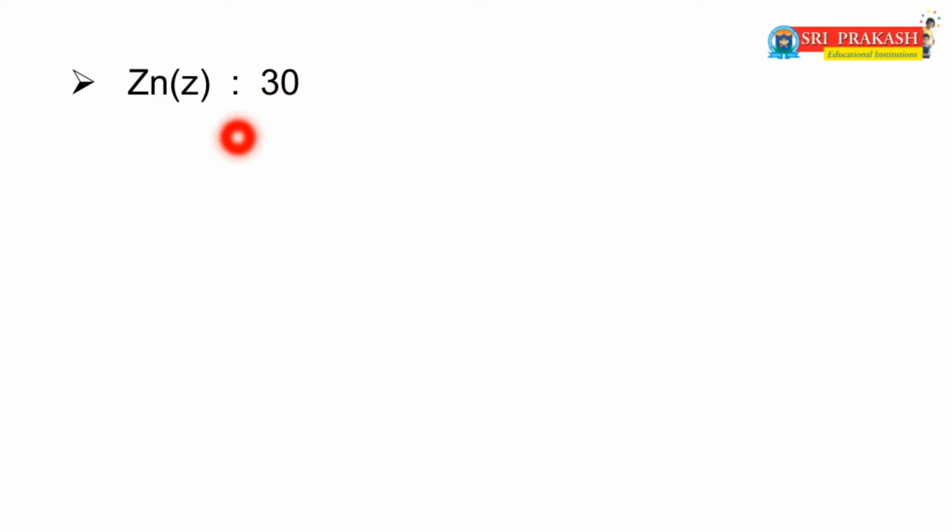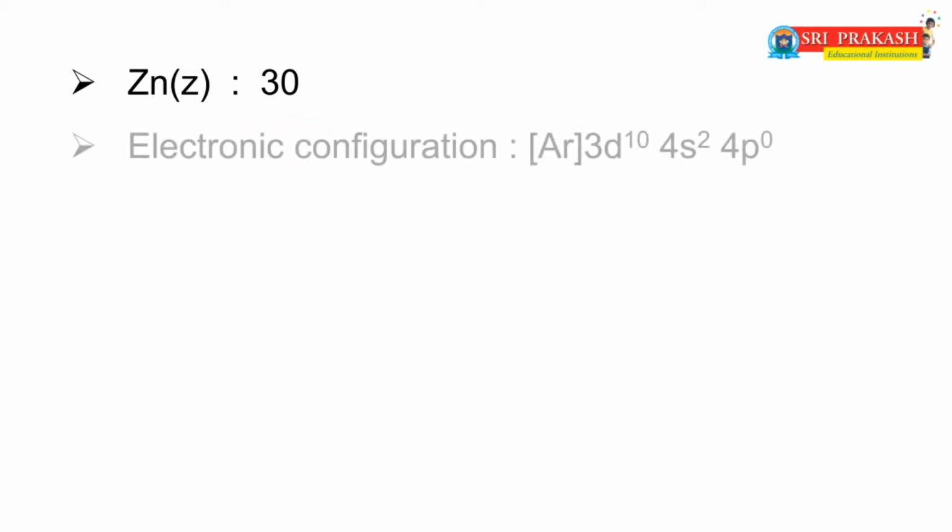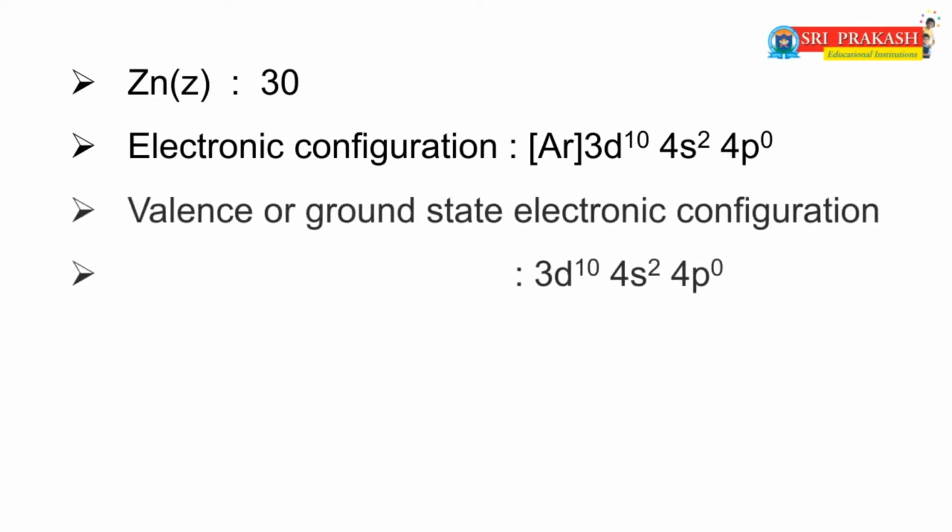Yes, the atomic number, denoted by Z, of zinc is 30. So the electronic configuration of zinc is argon 3d10 4s2 4p0, and the valence or ground state electronic configuration of zinc is 3d10 4s2 4p0.